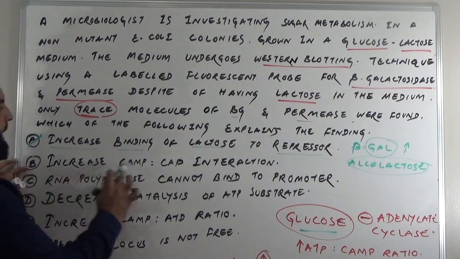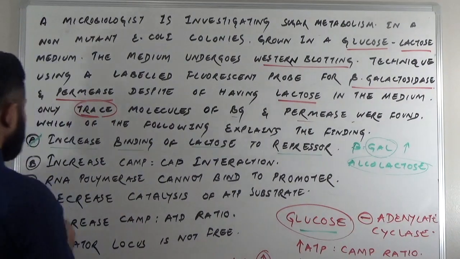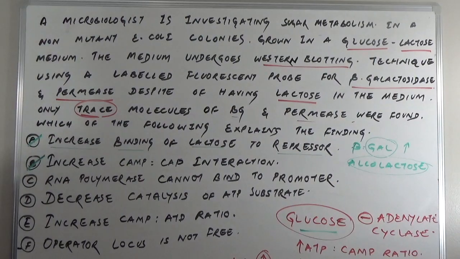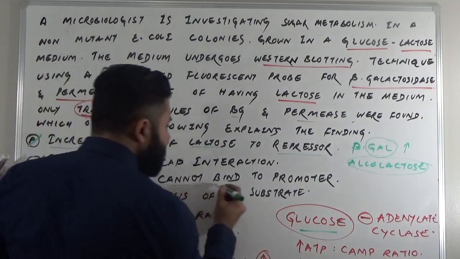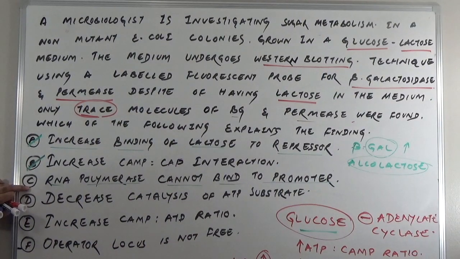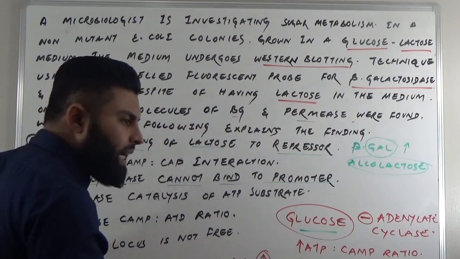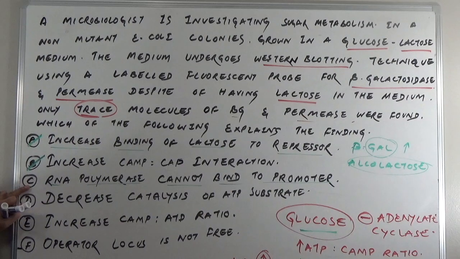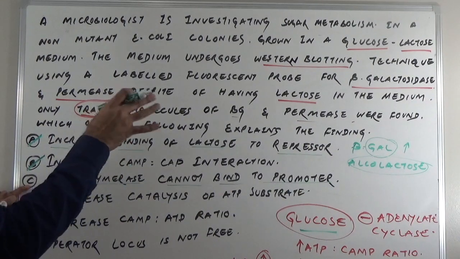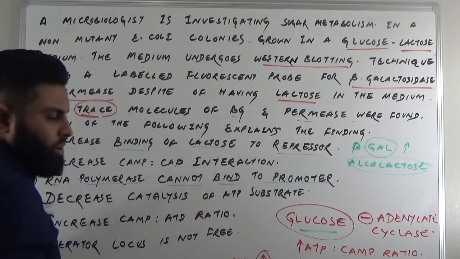The next, increased cyclic AMP to CAP interaction. There is actually a decrease in cyclic AMP-CAP interaction because the adenylate cyclase enzyme is inhibited by glucose. So again, this is not the answer. RNA polymerase cannot bind to promoter. This again doesn't explain. What is the problem here? That is explaining why there are trace molecules of beta-galactosidase and permease. It is because of glucose inhibiting adenylate cyclase, so you are not having CAMP-CAP interaction. That should be the explanation.